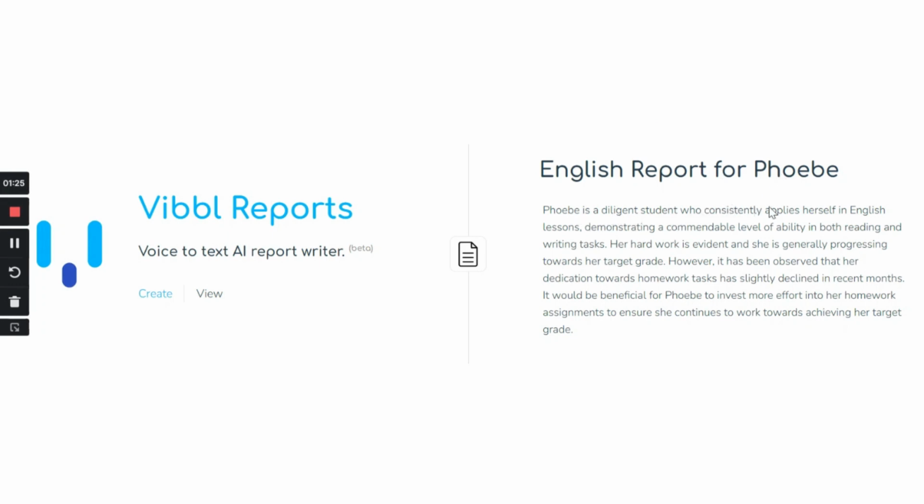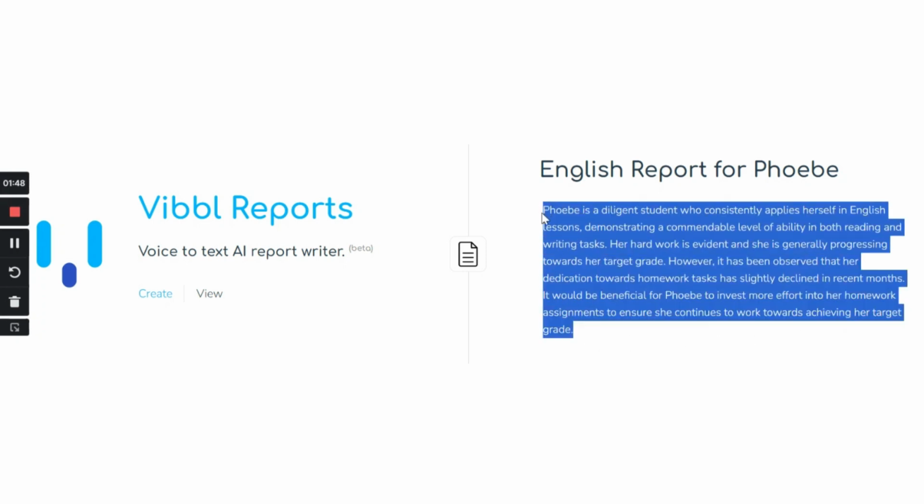Phoebe is a diligent student who consistently applies herself in English lessons, demonstrating a commendable level of ability in both reading and writing tasks. Her hard work is evident and she is generally progressing towards her target grade. However, it has been observed that her dedication towards homework tasks has slightly declined in recent months. It would be beneficial for Phoebe to invest more effort into her homework assignments to ensure she continues to work towards achieving her target grade.